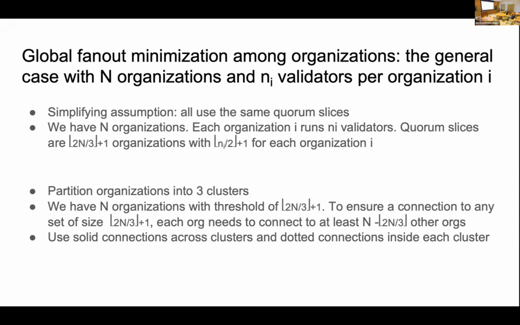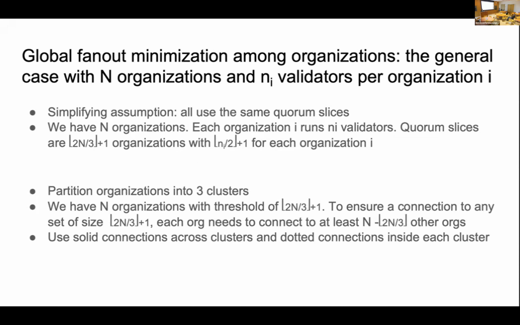And inside each organization i, the floor is half of n plus 1. So that it can work for like 10, 11, 12 organizations, and the size can also work with 5 or 7.